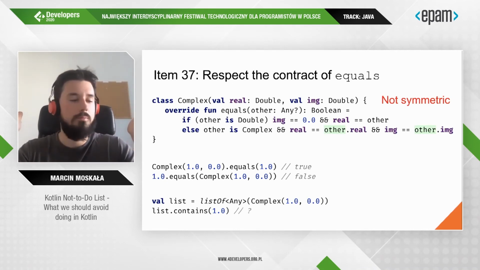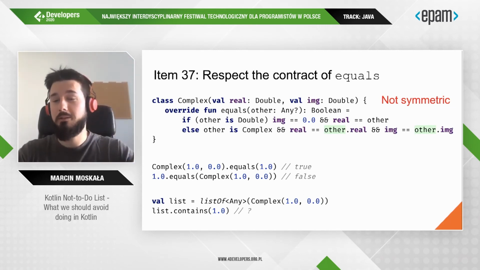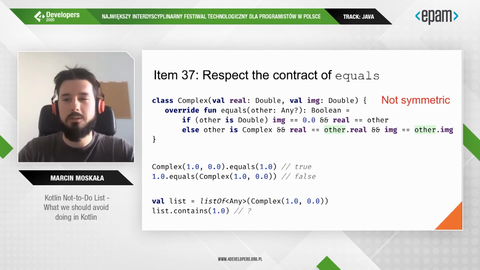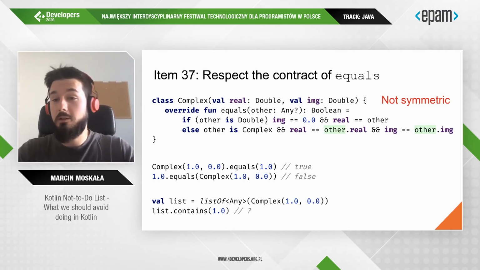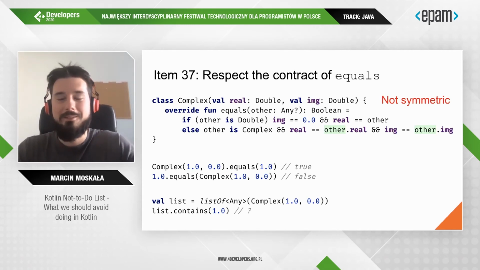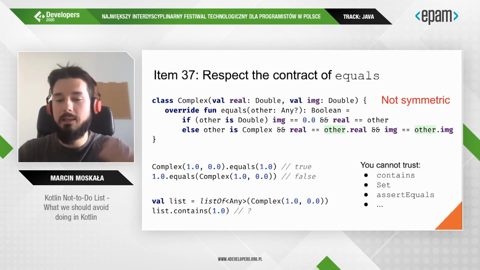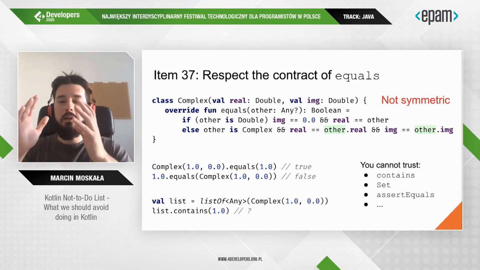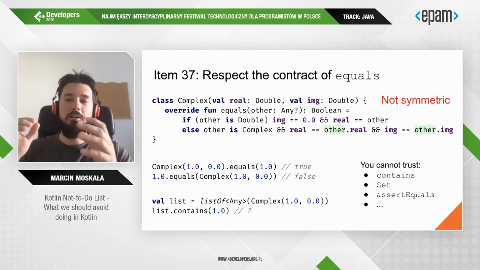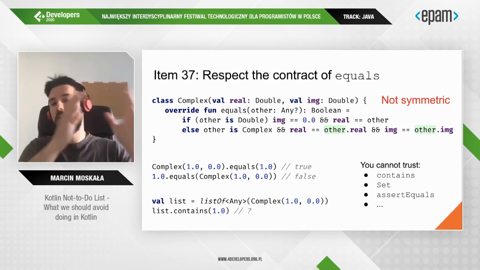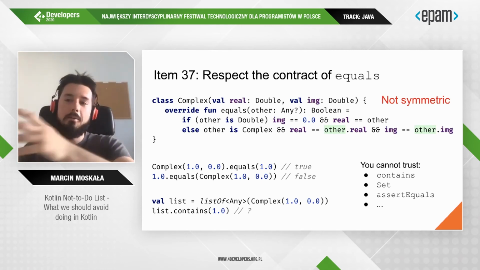I don't know. It all depends on how this collection is implemented, and it might change at any point. It might be different on different platforms. We just cannot trust this collection. And the same, we cannot trust contains, set, assert equals, everything that uses this equals, because we do not know if it checks under the hood whether object A is equal to object B or object B equal to object A.